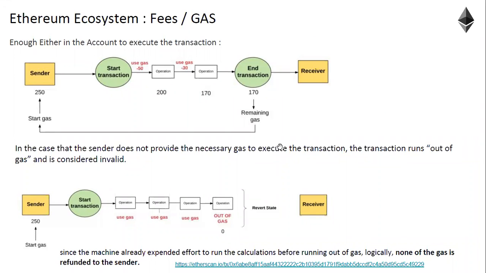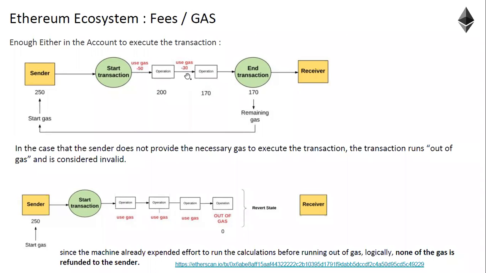So every computation power utilized on the network as a whole is calculated in terms of gas. Say, for example, for an operation X, the consumption of gas is, sorry, 50. So once execution happened, 50 gas is consumed. For the next operation, 30 gas is consumed.